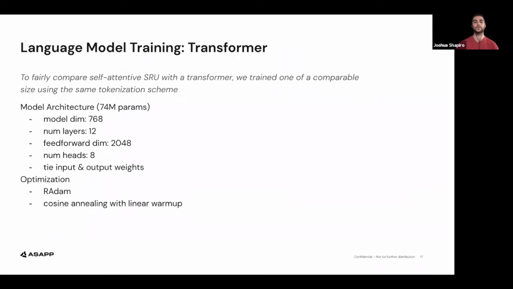Finally, in order to properly compare self-attentive SRU with a transformer model, we train a 12-layer transformer of comparable size to the 12-layer self-attentive SRU, using the same tokenization scheme. We use a model dimension of 768, a feed-forward dimension of 2048, and 8 attention heads. Like with our 12-layer SRU, we tie input and output weights and use the RAdam optimizer. We use a cosine annealing learning rate scheduler, but add a linear warm-up as well. We train for the same number of steps, 10 epochs, and this results in a 74 million parameter model compared to the 77 million parameter self-attentive SRU.